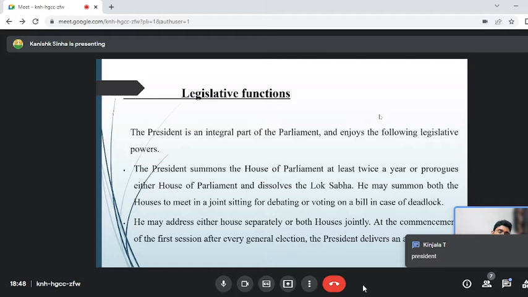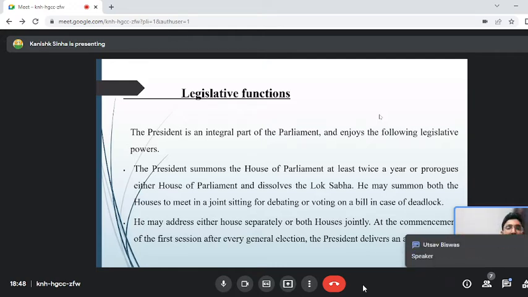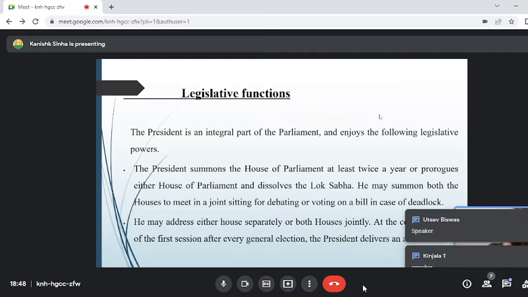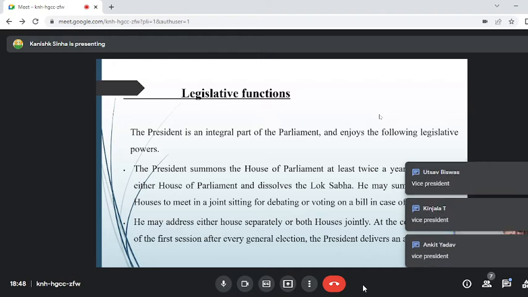How can the President preside over the joint session? Who presides over the Lok Sabha? Tell me, guys, don't hesitate, whether it is wrong or right. Speaker. And who presides over the Rajya Sabha? The Vice President. There he is called the Chairman.